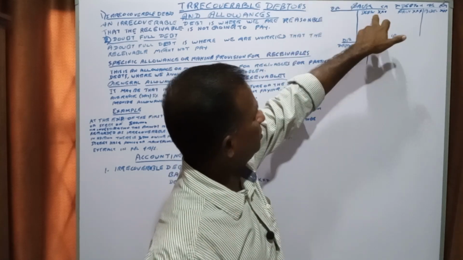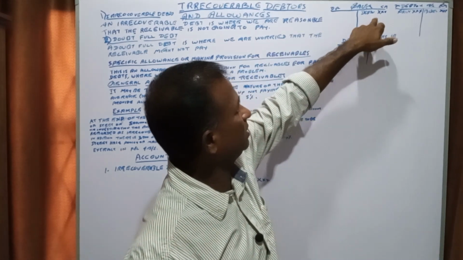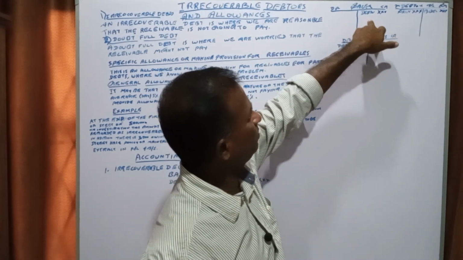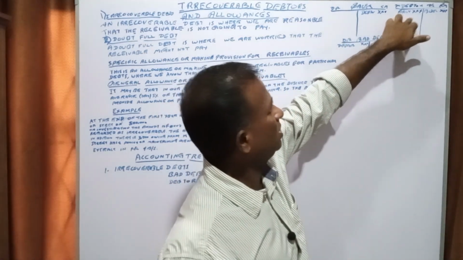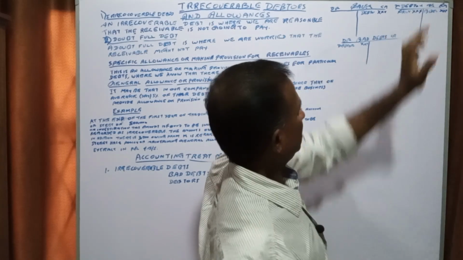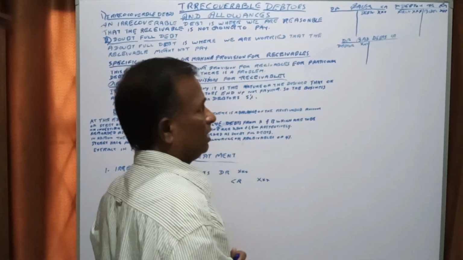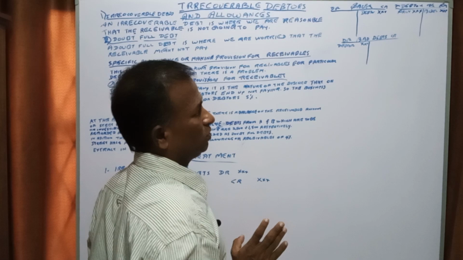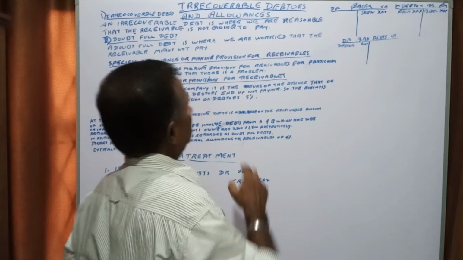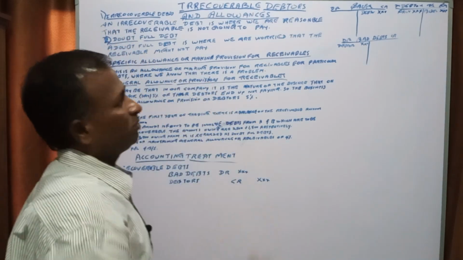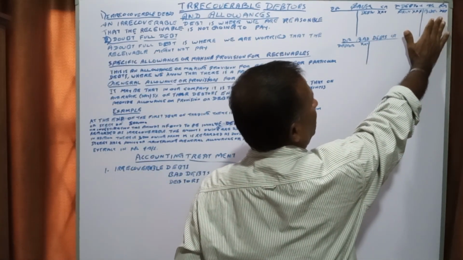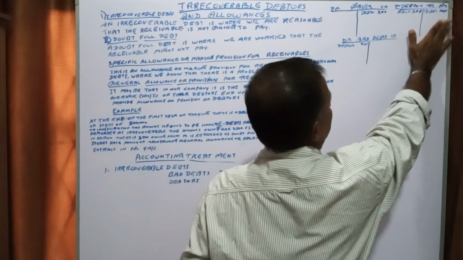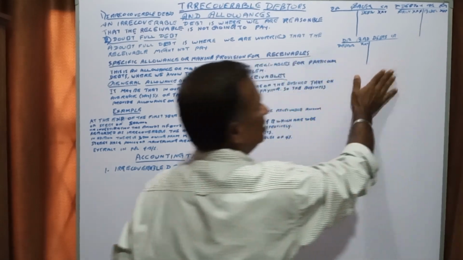We had sold goods on credit, then sales income is credited, and we are debiting the debtor account. That is the first adjustment we used to do. And if we say it is irrecoverable, then we have to remove it from the debtors: debtors account credit and bad debts account debit.